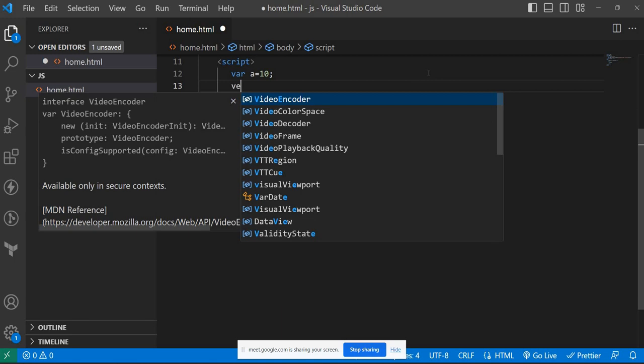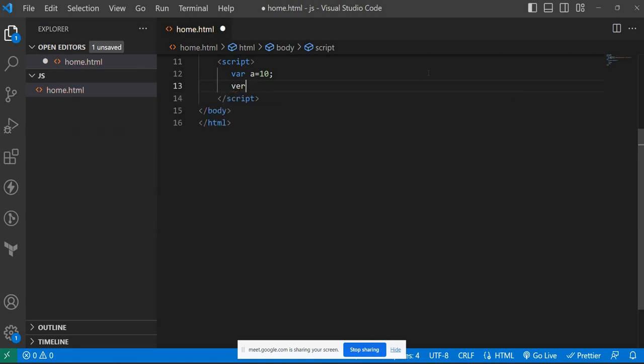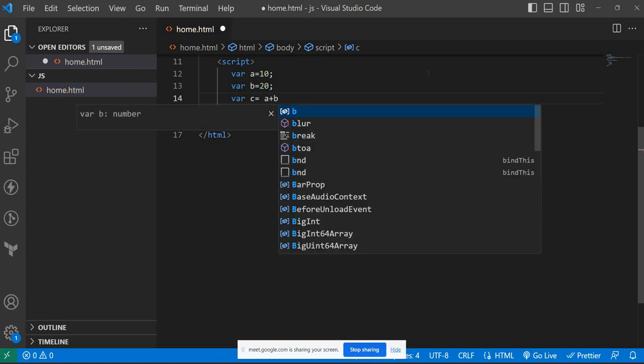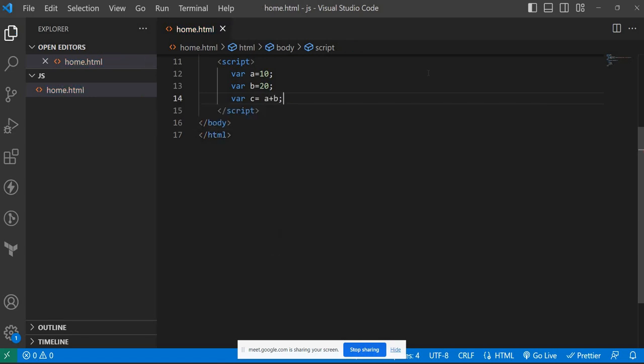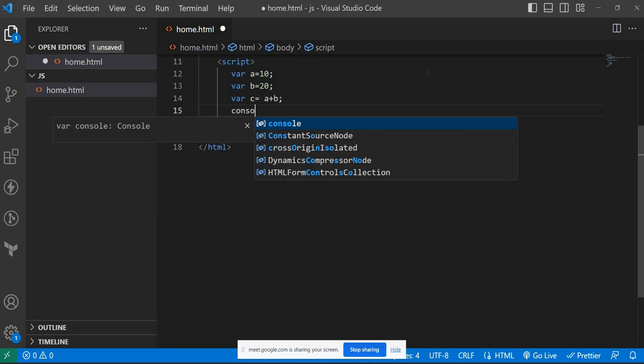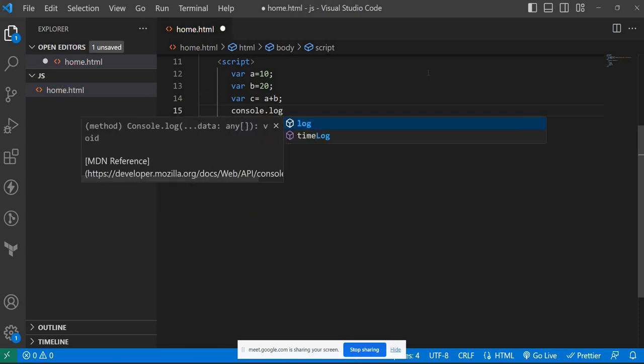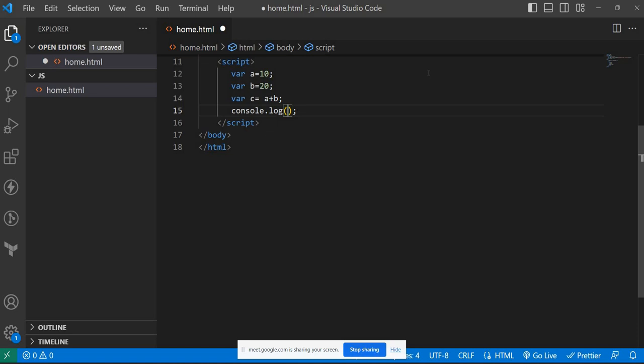And I'm just doing var b is equal to 20, and var c equal to a plus b. And in the end I'm doing console.log, sum of a comma b, so the result will be c.